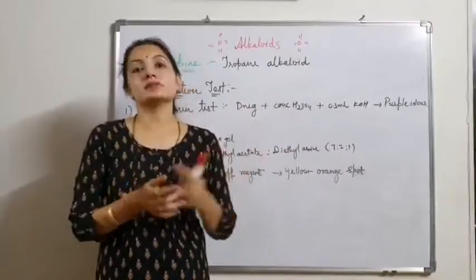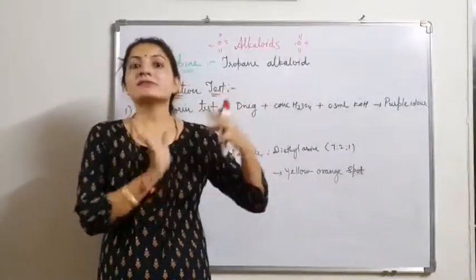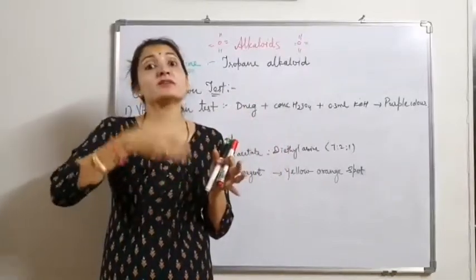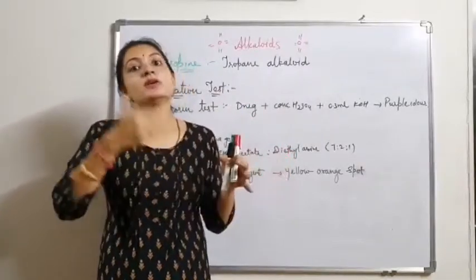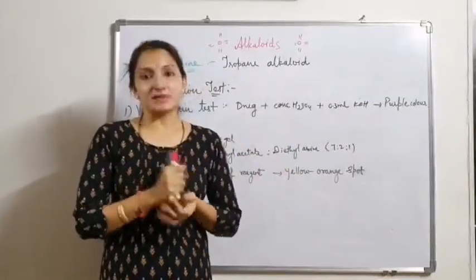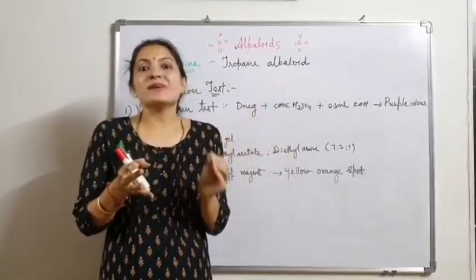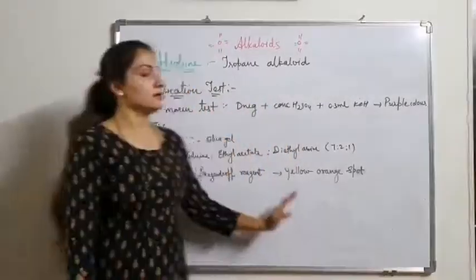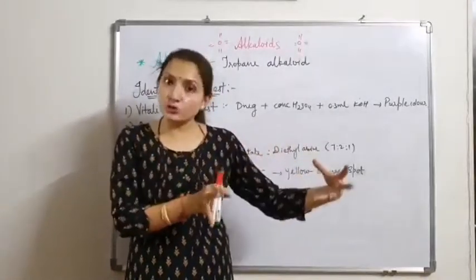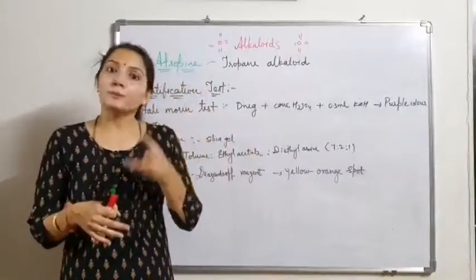So by the yellow-orange color we identify whether the spot or the separated compound is atropine, comparing our test sample with the standard. Here the test and standard atropine solutions are made in alcohol. We use methanol as the solvent to dissolve our isolated atropine and also the standard atropine.